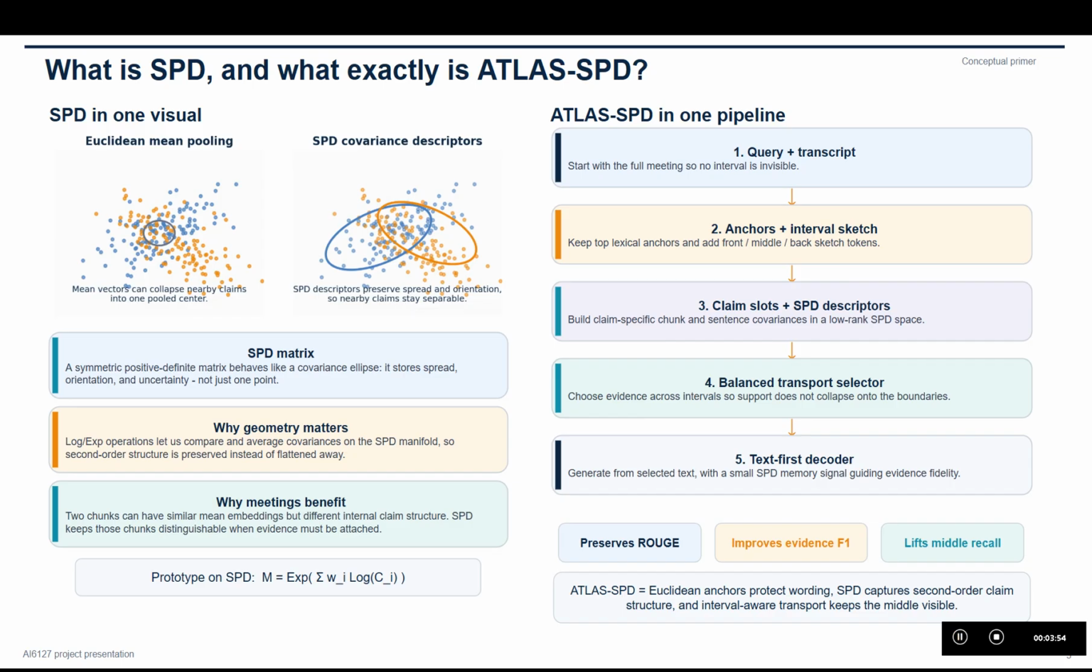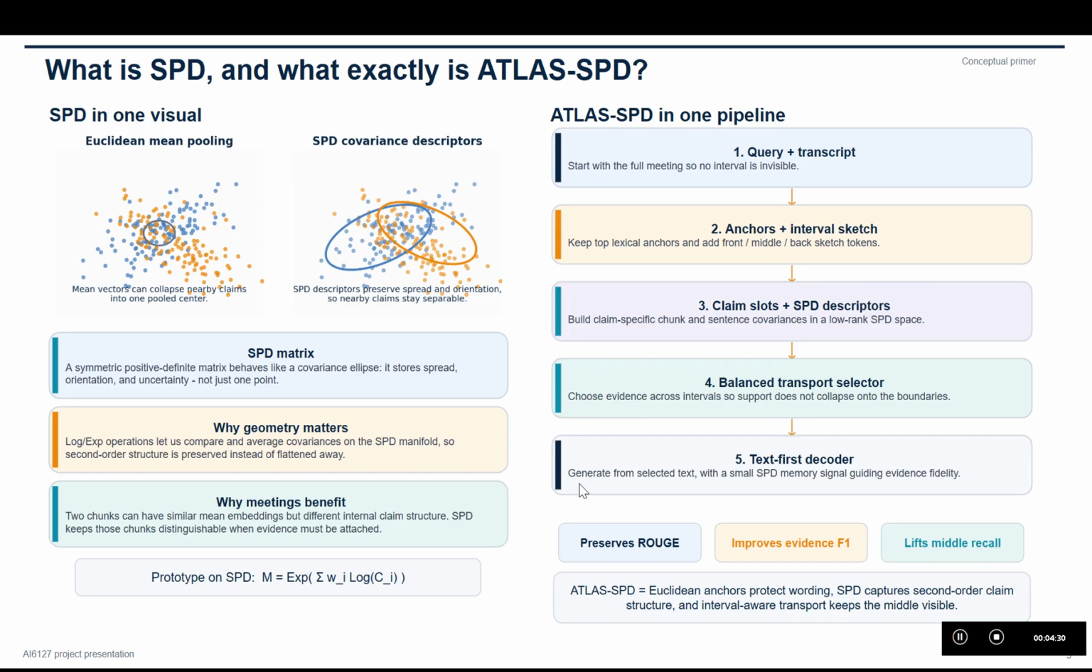ATLAS-SPD uses this idea in a constrained way. First, it keeps the whole transcript visible through interval sketch tokens. Second, it preserves the strongest lexical anchors so summary wording does not drift. Third, it builds claim-specific chunk level and sentence level SPD descriptors in a low rank space. Fourth, it uses a balanced transport to select evidence across front, middle, and back region.